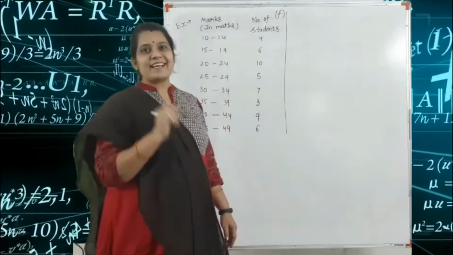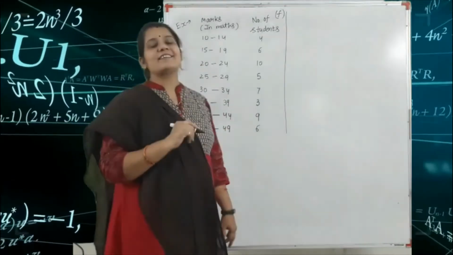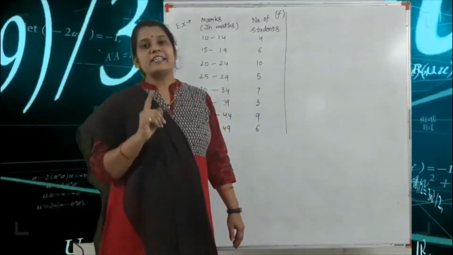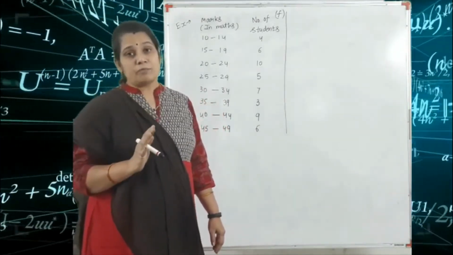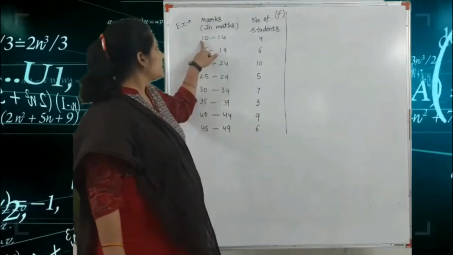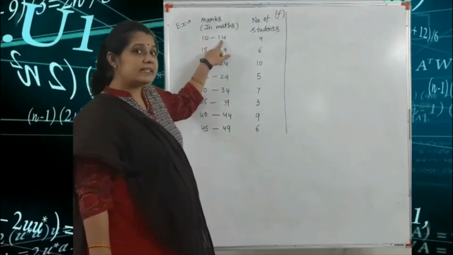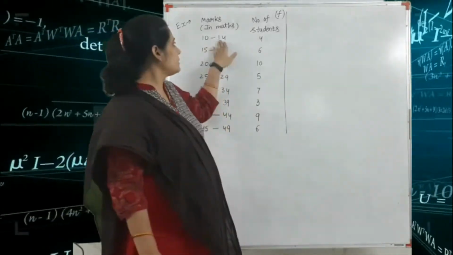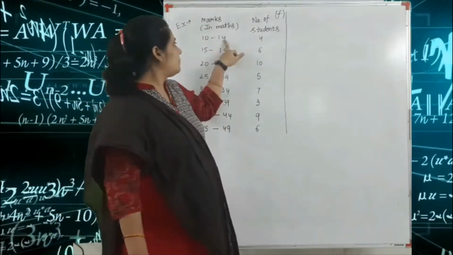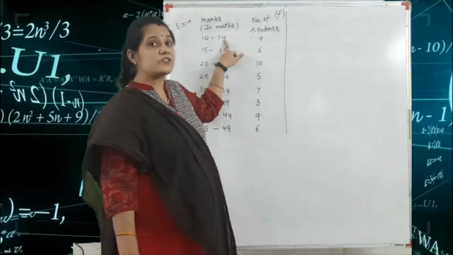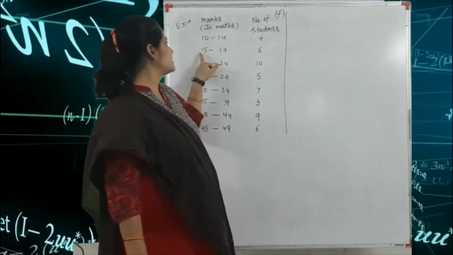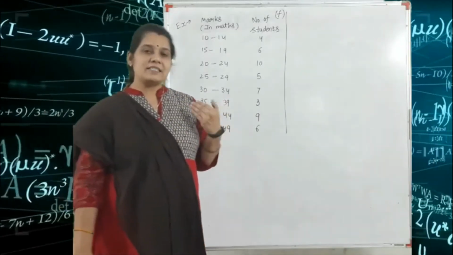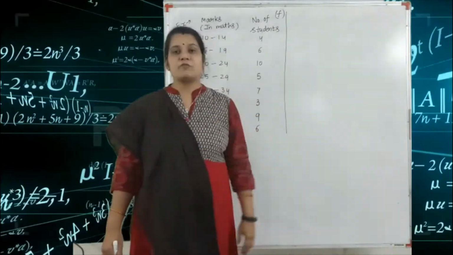But listen carefully here. First you check the class interval. This class interval is given in the inclusive form. Look here: 10 to 14, but the next class interval starts from 15 to 19. That means in the previous class interval the upper limit is 14, and this is not equal to the lower limit of the next class interval. So first we convert this class interval into the exclusive form.